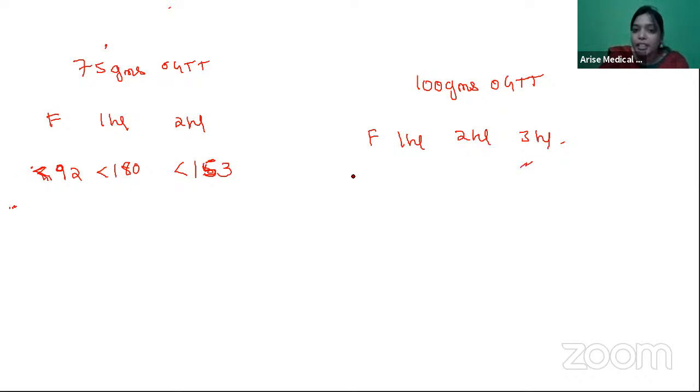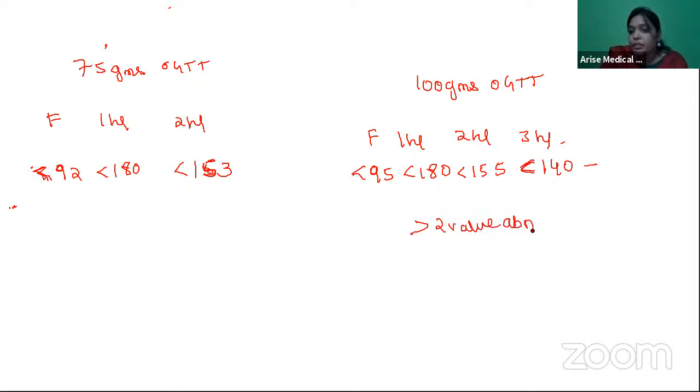For the 100 grams OGTT, it is fasting less than 95, 1 hour less than 180, 2 hours less than 155, and at the third hour it should be less than 140. If you have 2 or more values abnormal, you call it GDM. If you have 1 value abnormal, you call it GDM here.